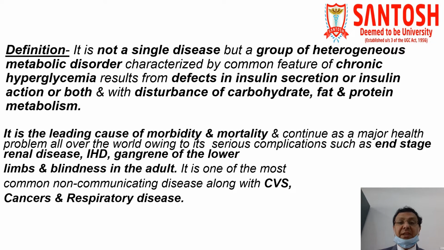metabolism. So with this definition, what are we concluding? We are concluding that, number one, it is not a single disease, it's a group of diseases. Number two, they have a common feature of chronic hyperglycemia, meaning increased blood sugar. This chronic hyperglycemia usually results from either a deficiency of insulin, or sometimes insulin is there but the action of the insulin is not up to the mark, and it is usually associated with disturbances of carbohydrate, fat and protein